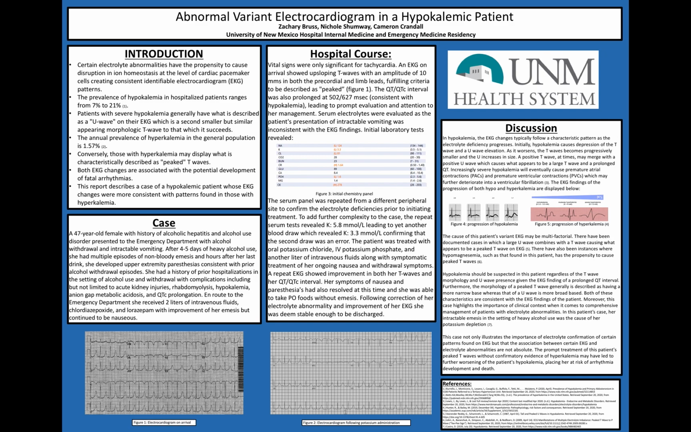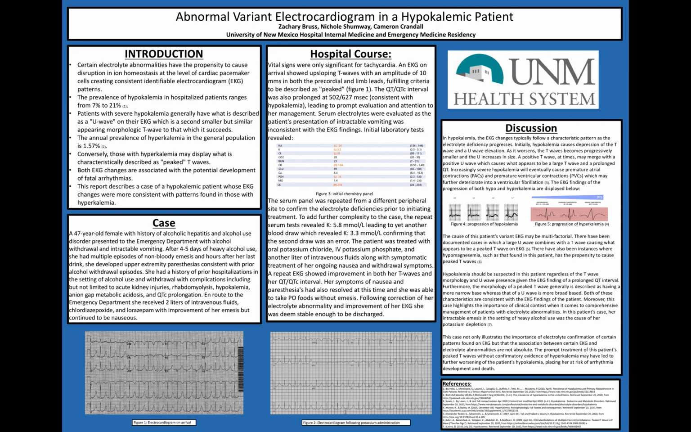The patient was treated with oral potassium chloride, IV potassium phosphate, and another liter of IV fluids, along with symptomatic treatment of her ongoing nausea and withdrawal symptoms. A repeat EKG showed improvement in both her T waves and QT and QTc intervals. Her symptoms of nausea and paresthesias had also resolved, and at this time she was able to take food by mouth without vomiting. Following the correction of her electrolyte abnormalities and the improvement of her EKG, she was deemed stable enough for discharge.